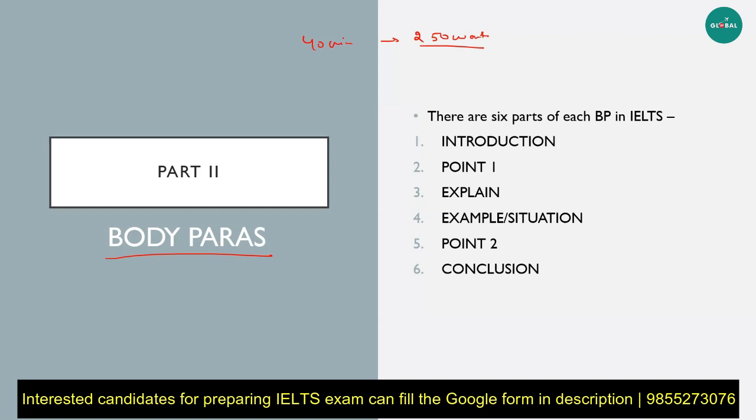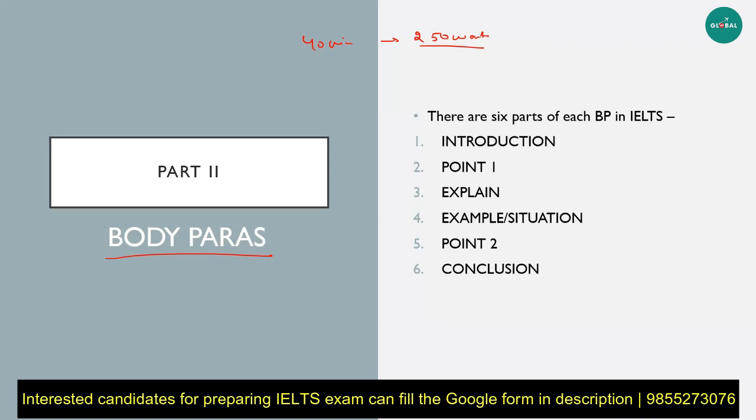In the IELTS exam, they are looking at the quality of the content. They are not looking at the quantity. They do not care if you've written 700 words. If those 700 words are not written as well as you could have written the first 250 words, they will not care. They will give you a bad score. Okay. So as you're planning out your body paragraphs, make sure you are doing it very carefully.